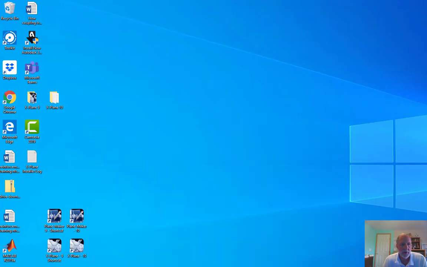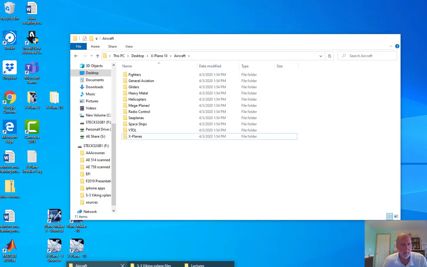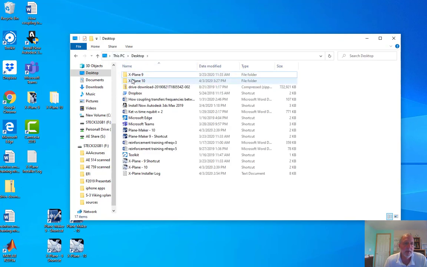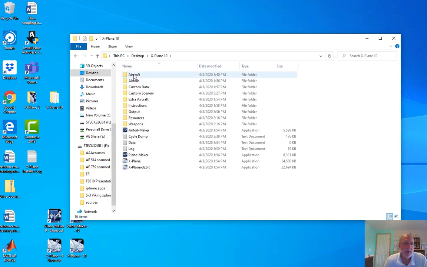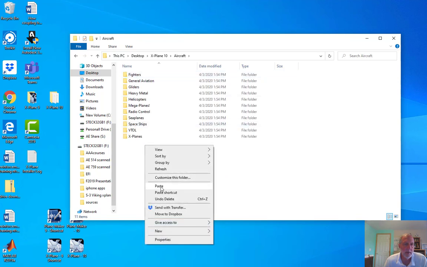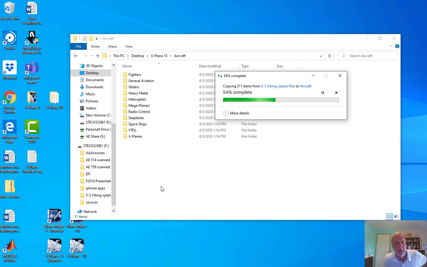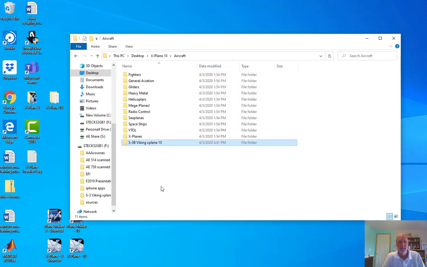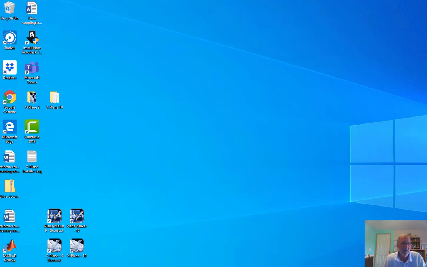And then we're going to go to the folder that has our X-Plane install, mine installed on the desktop, in a folder called X-Plane 10, and then we're going to go into the aircraft folder. I'm going to paste in those files that I downloaded that contain the S3 Viking airplane. So minimize that, and now we're going to launch X-Plane 10.